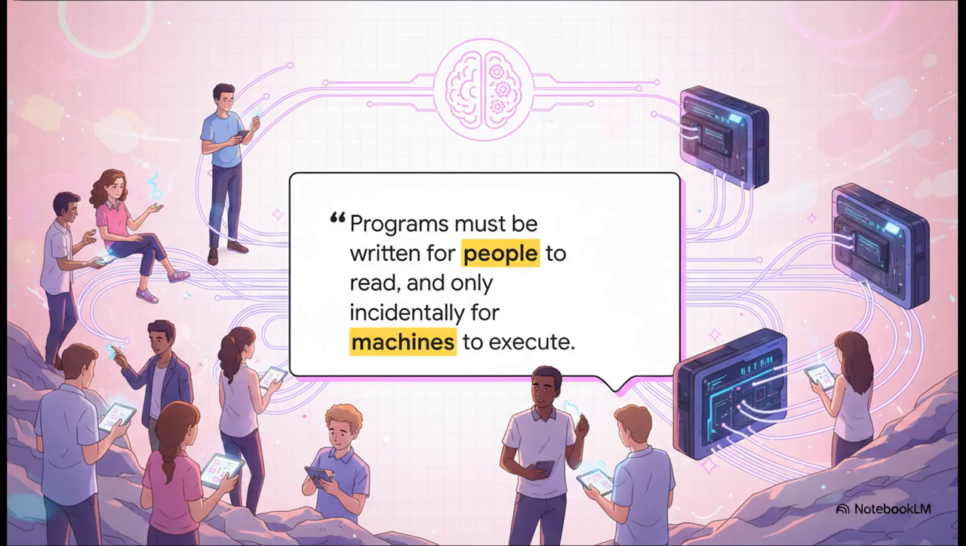So let's start with this quote because it gets right to the heart of what SICP is all about. It's saying that programming is really about communicating ideas to other people. The fact that a machine can execute it, that's almost the side effect. I mean, think about the last time you tried to read your own code from 6 months ago. Was it clear? SICP argues that making it clear for humans is goal number one.